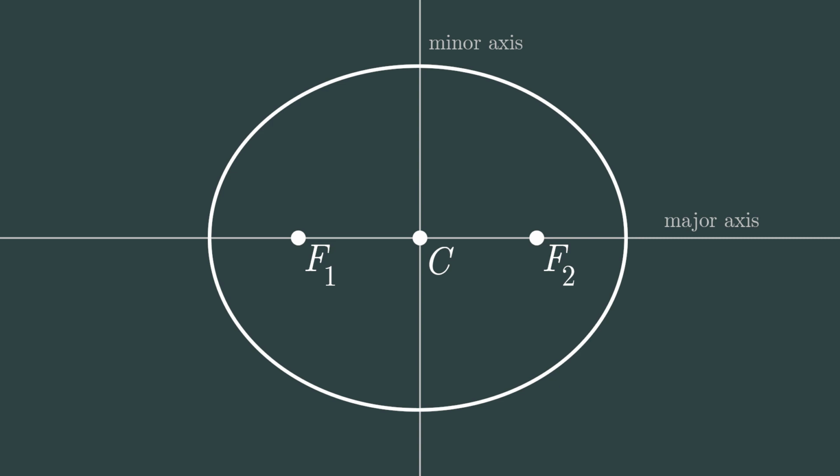Distances between center point and these vertices are called semi-axis. The bigger one is the semi-major one. We denote its length with A, and the smaller one is the semi-minor one. We denote its length with B.